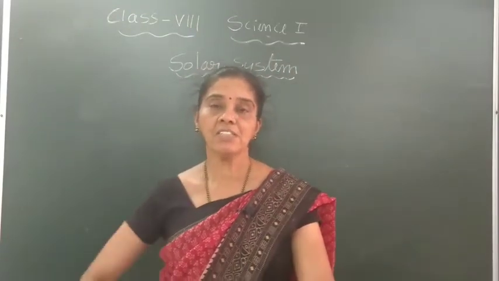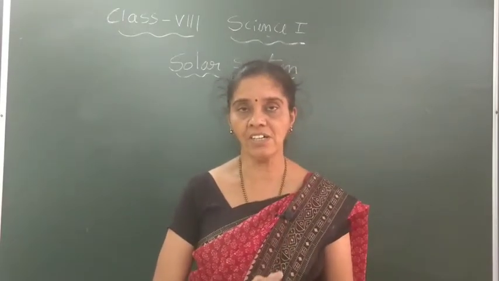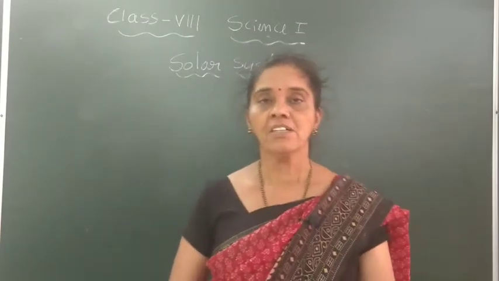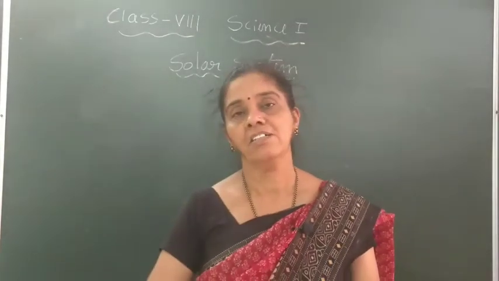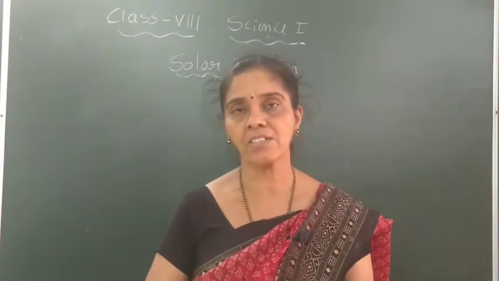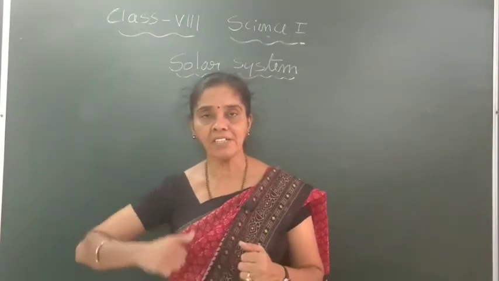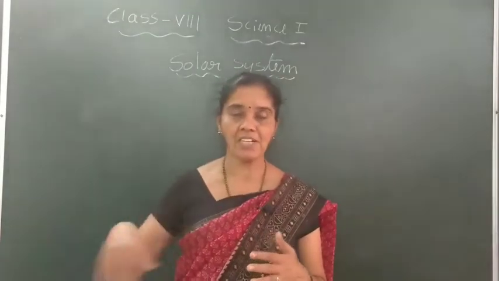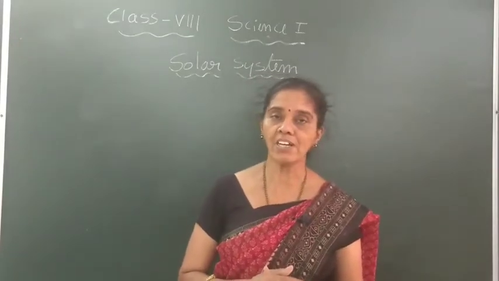We have seen that the Sun is at the center of our solar system, and here we have the 8 planets orbiting around the Sun. The Sun has a tremendous size and mass. Due to its gravitational force, the Sun is able to make the other planets revolve around it in a circular or elliptical path.